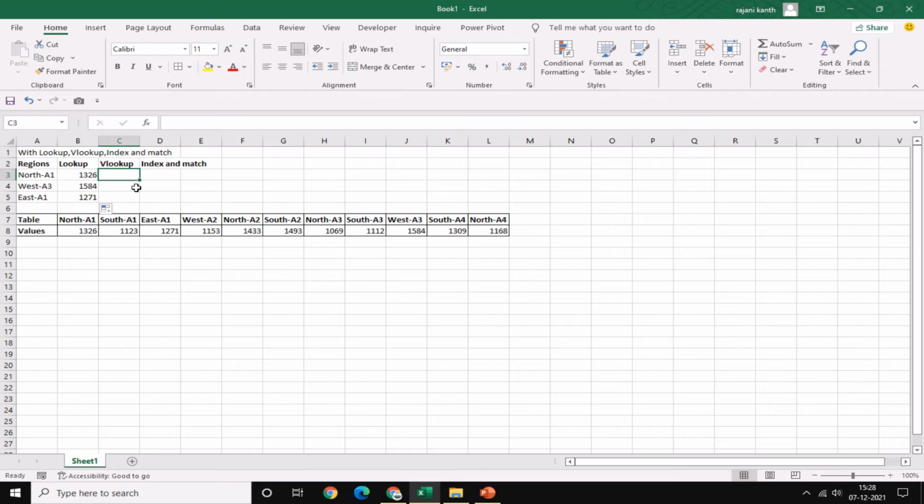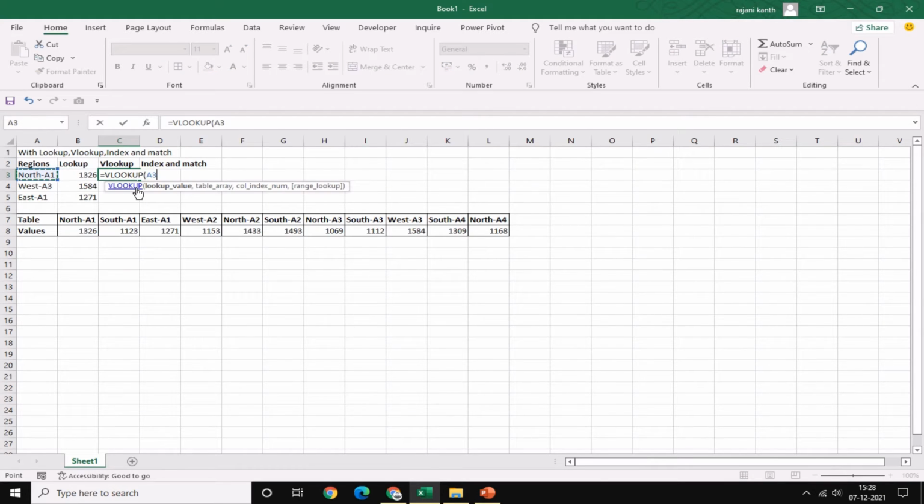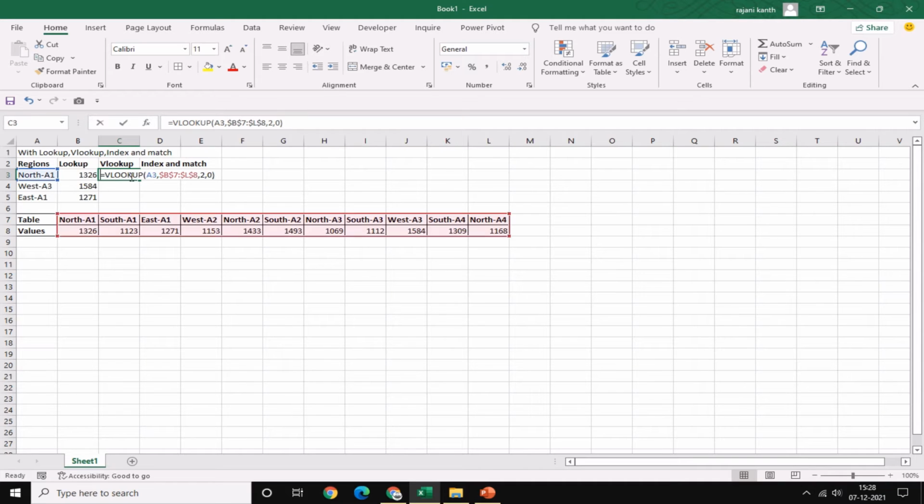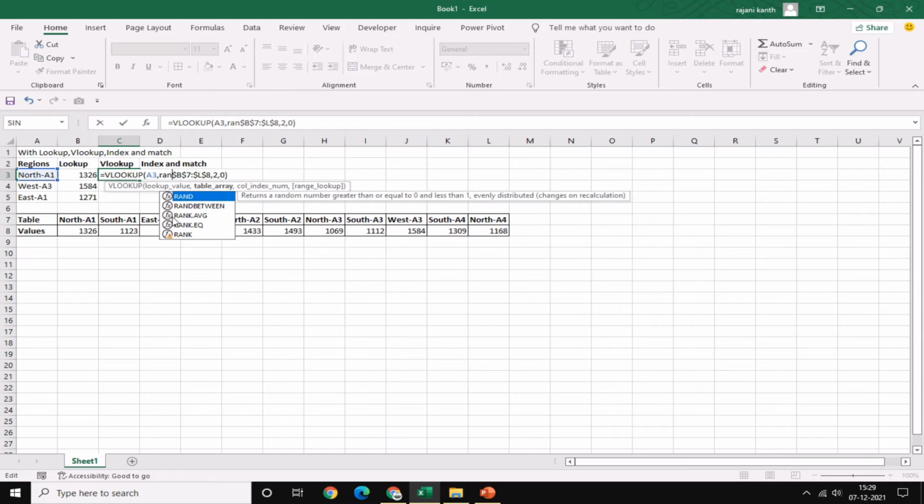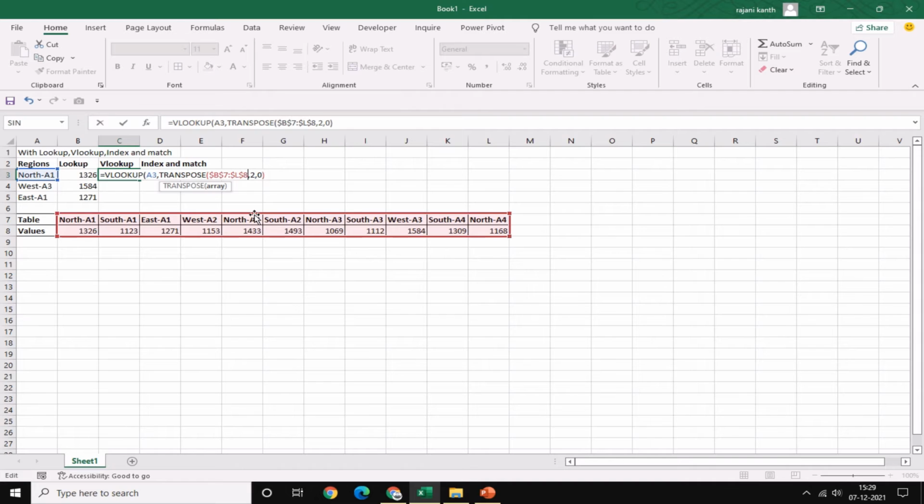1584. Now I will use it with VLOOKUP. VLOOKUP, everyone will do it like this: VLOOKUP comma, 2 comma 0. It will not work guys, it will not work. See, South A, is it right? South A is not right. So I will transpose this table by using transpose, rows into columns and columns into rows. So VLOOKUP will be easy to understand with the transpose function. It's an array function, you have to use Control Shift and Enter.